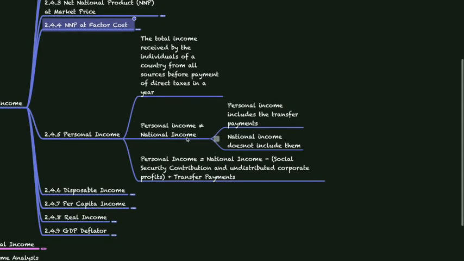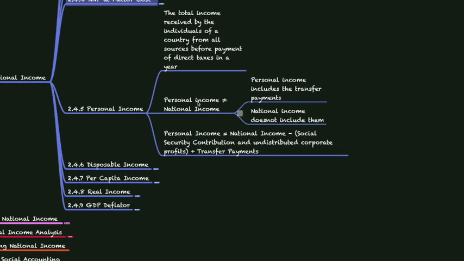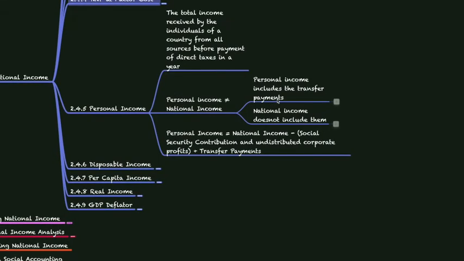Okay. We should also note that the personal income is not equal to the national income because of the following reasons. The personal income includes the transfer payments made by the government. These transfer payments could be any subsidies provided to the people. So these are all included in the personal income, whereas they are not included in the national income. Okay.